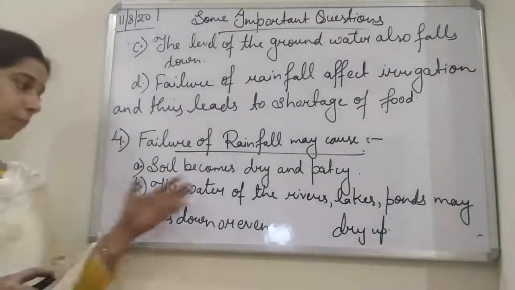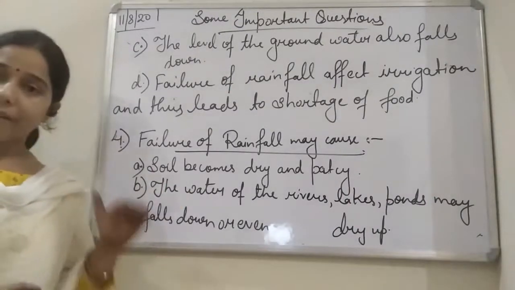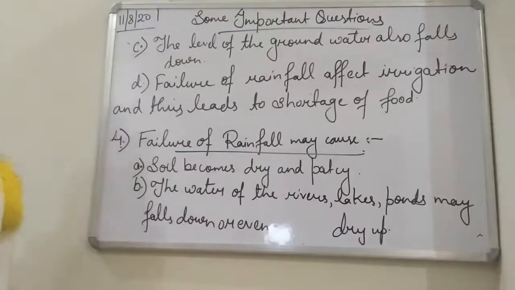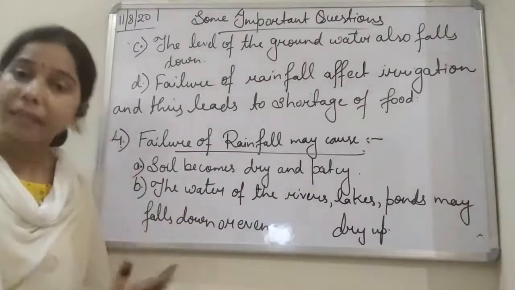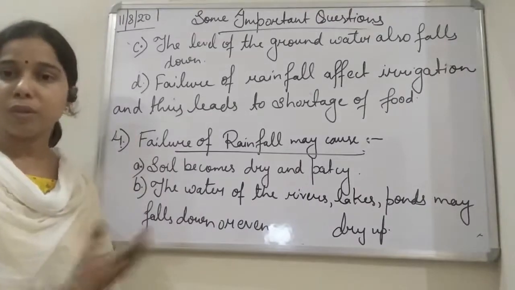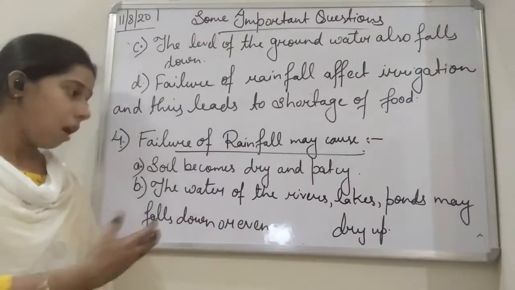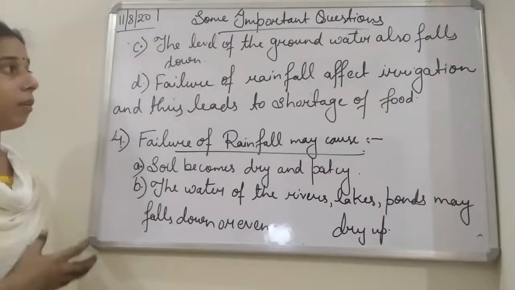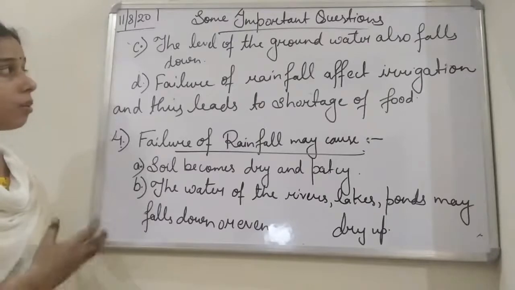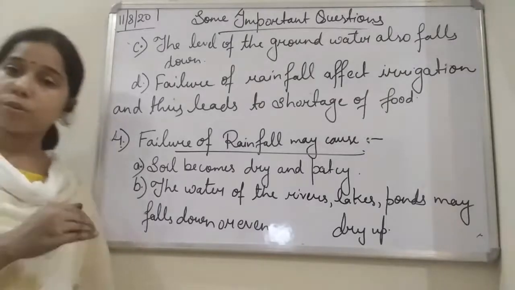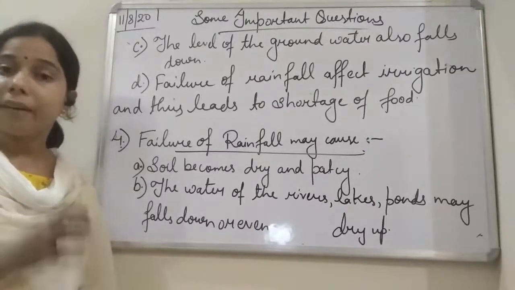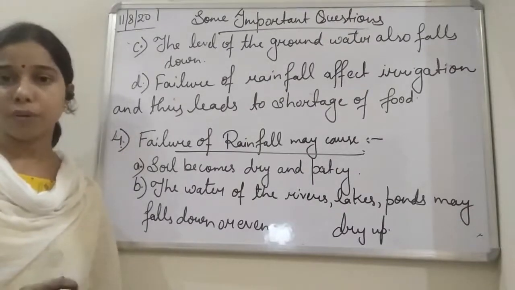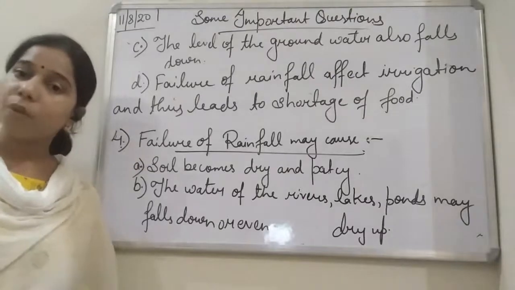Soil becomes dry and patchy, and the level of the water bodies falls down. Students, it may result in the drying up of the water bodies, including rivers, lakes or ponds. The level of the groundwater also falls down. You know that rainfall is responsible for recharging the groundwater, students. So if there is no rainfall, what will happen?